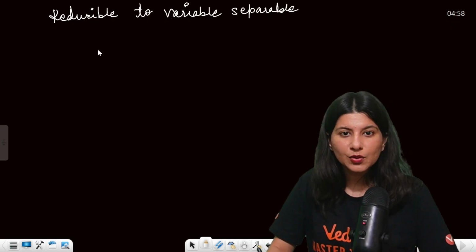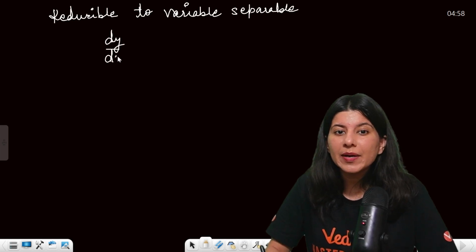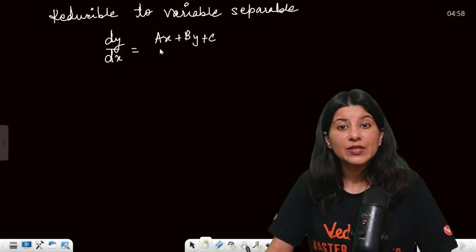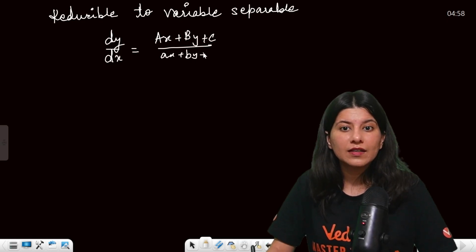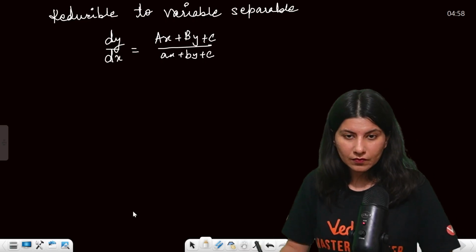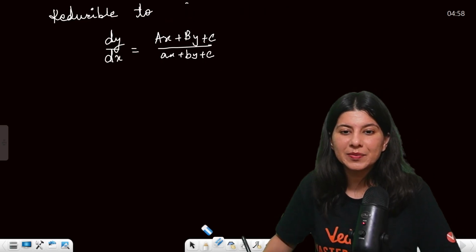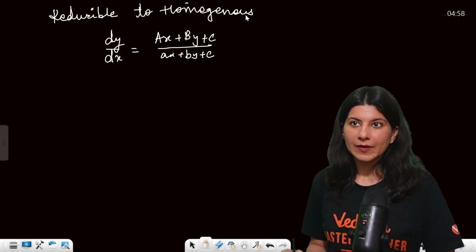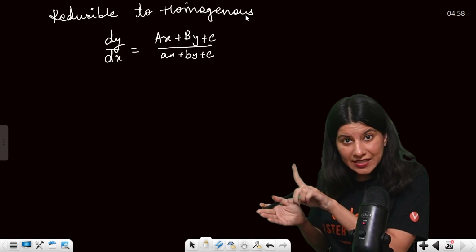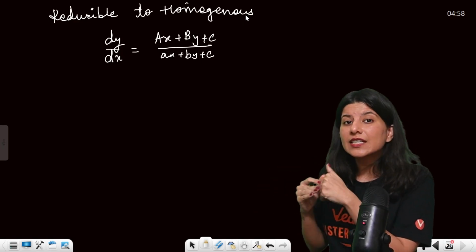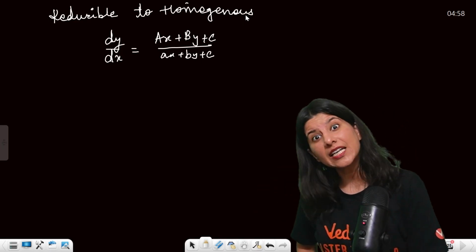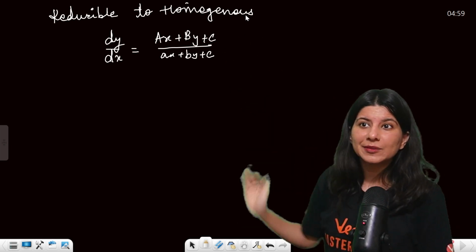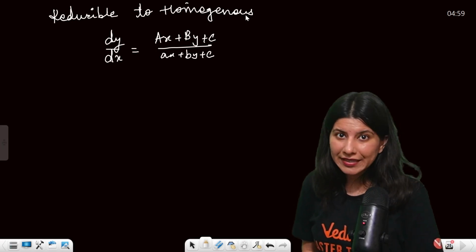All right. So reducible to variable separable is dy by dx as a function of two different linear expressions. Remember, actually same thing we did in, sorry, this is not reducible to variable separable. This is reducible to homogeneous. Okay, homogeneous. Now understand. This similar thing, not same, we studied in variable separable as well. Remember type 2 of variable separable where dy by dx is a function of two different straight lines or two different linear expressions.